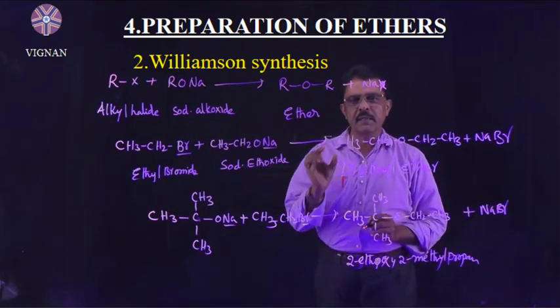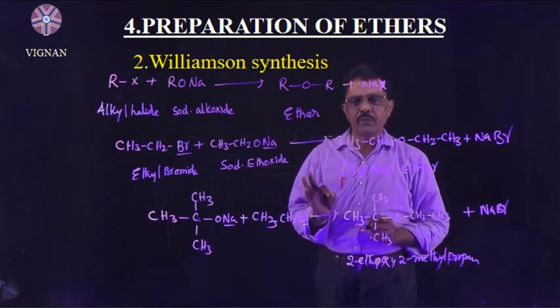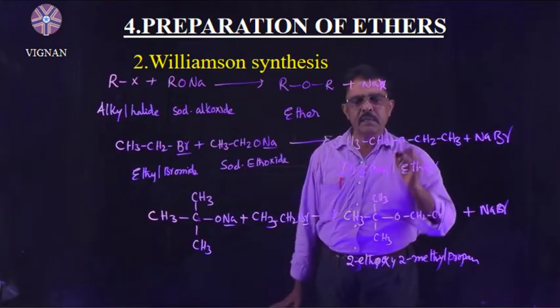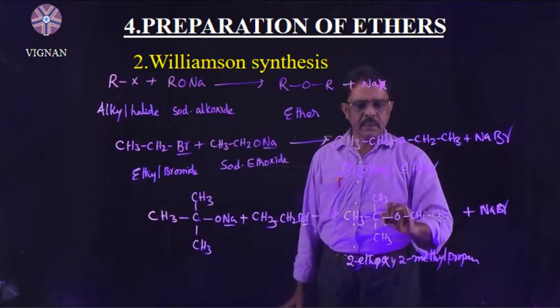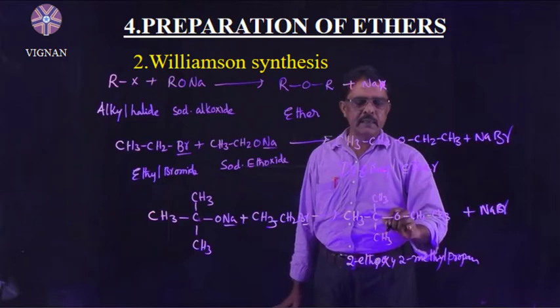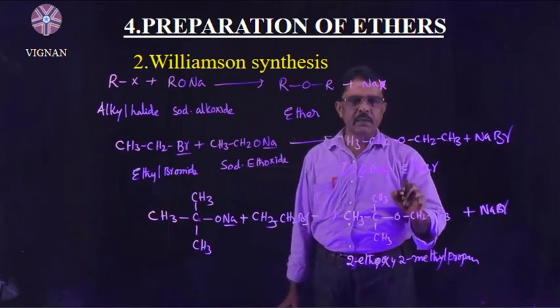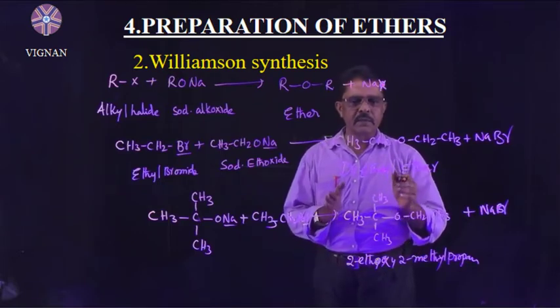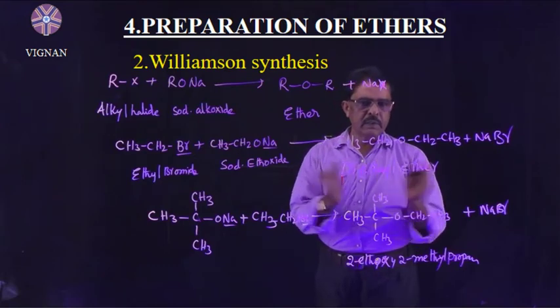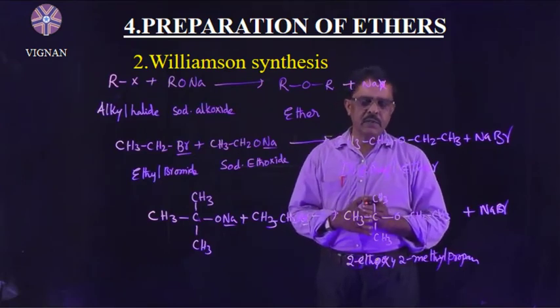So Williamson synthesis is useful to prepare both symmetrical ether and unsymmetrical ether. This is the unsymmetrical ether because when we cut this molecule, we cannot get two equal halves.